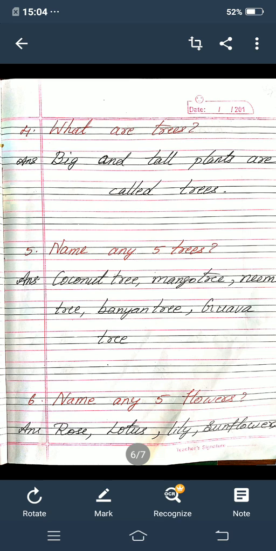Next, fifth one, name any 5 trees. Answer, coconut tree, mango tree, neem tree, banyan tree, guava tree. So these are the 5 trees. C-O-C-O-N-U-T, coconut. T-R-E-E, tree, coconut tree.